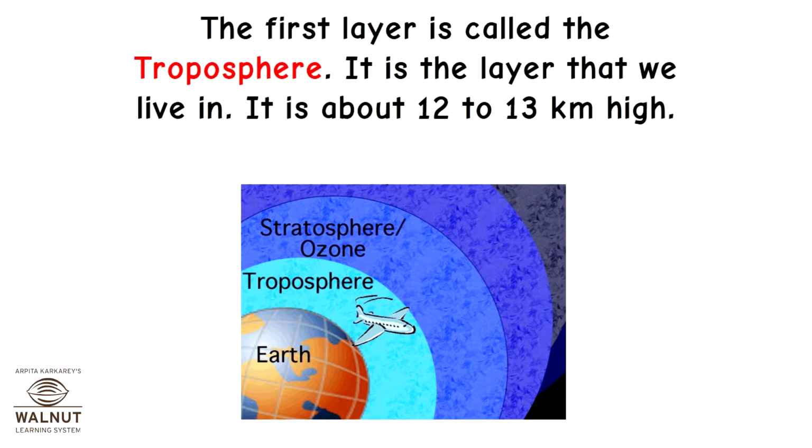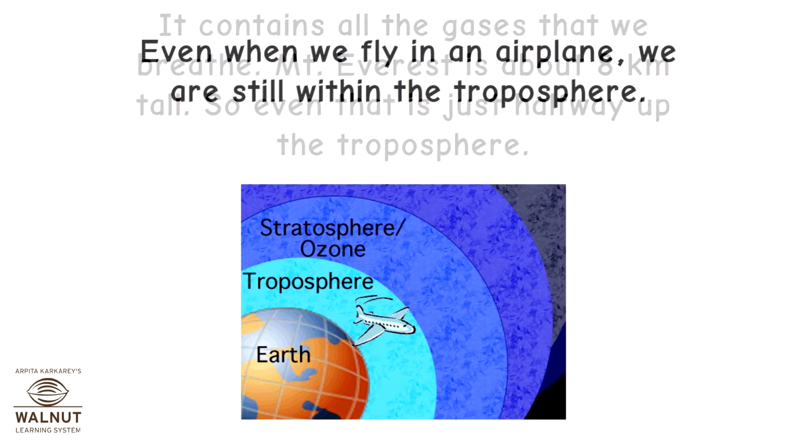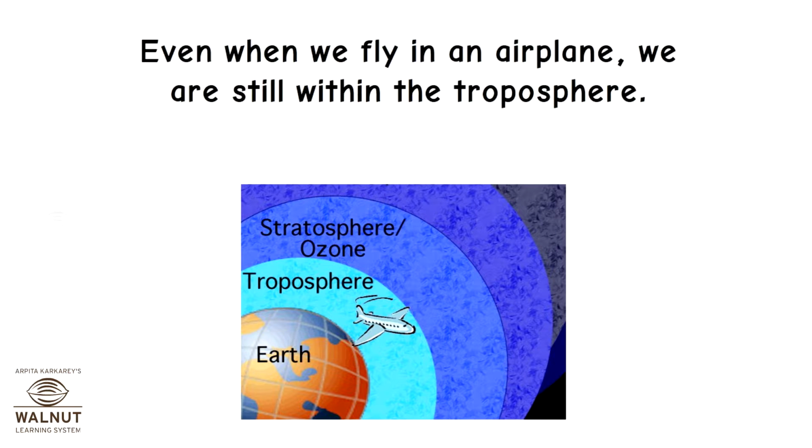It is about 12 to 13 kilometers high. It contains all the gases that we breathe. Mount Everest is about 8 kilometers tall. So even that is just halfway up the troposphere. Even when we fly in an airplane, we are still within the troposphere.